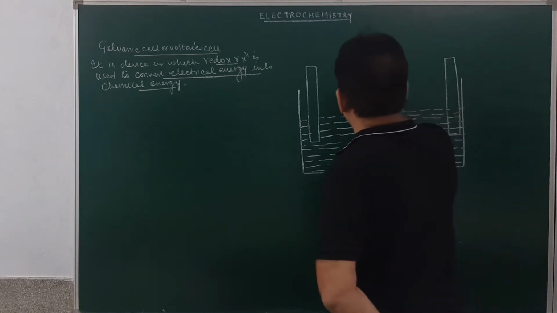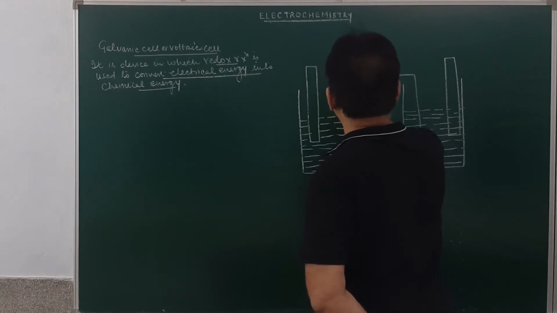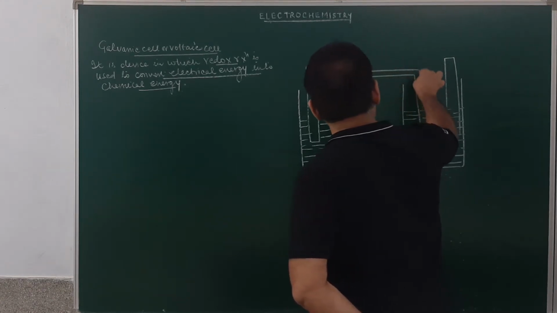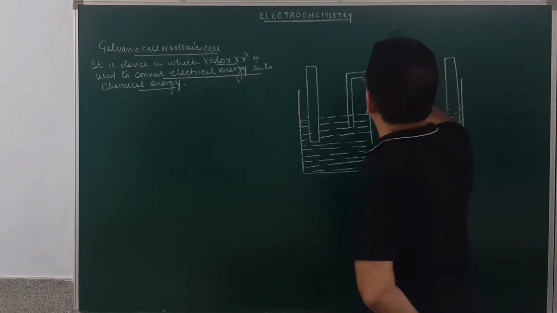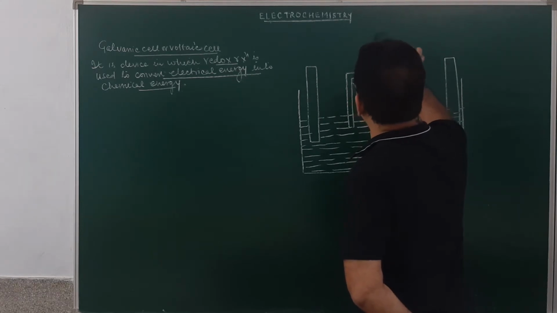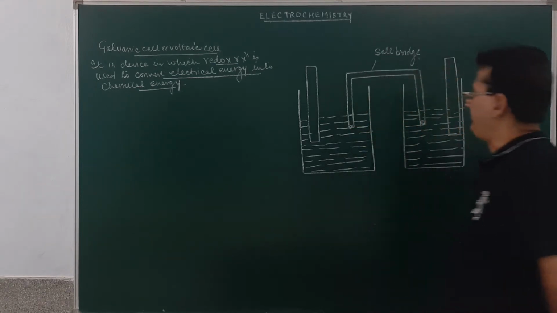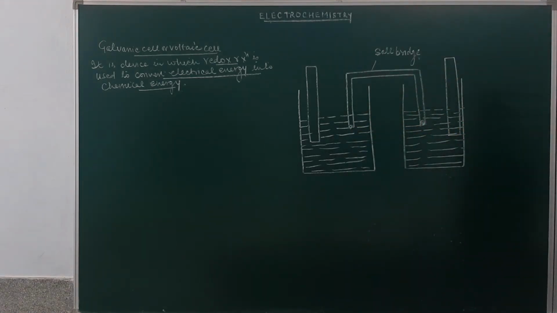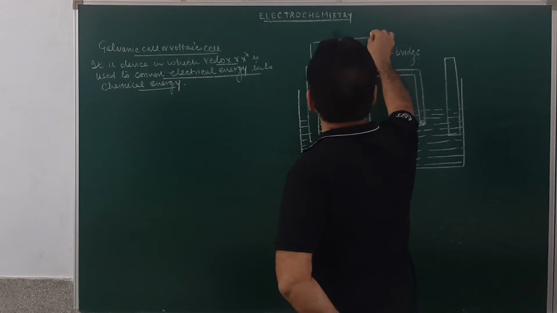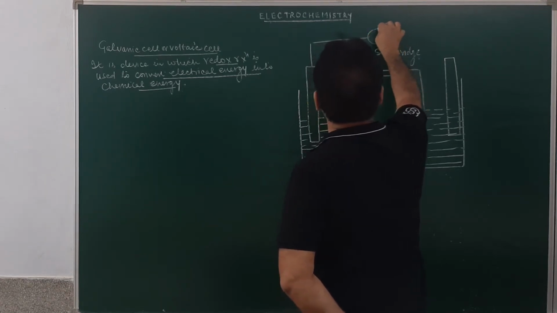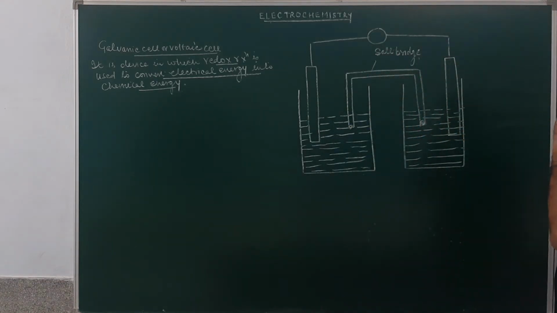The internal connectivity between the two half cells is provided by a U-shaped tube, and this U-shaped tube is a salt bridge. Am I clear? And the external connectivity, of course, is connected with the battery. This is how it is connected. So, this is a voltaic cell or a galvanic cell.